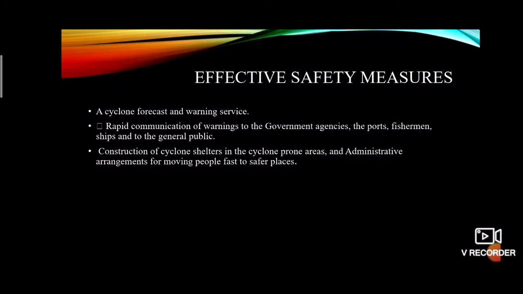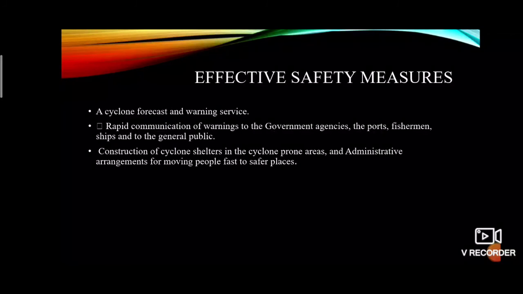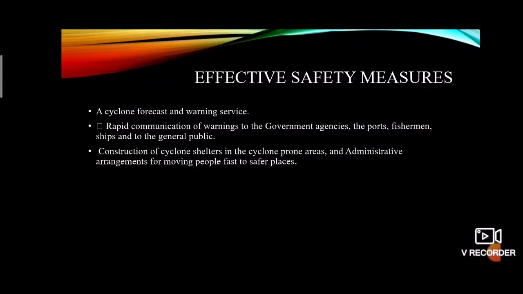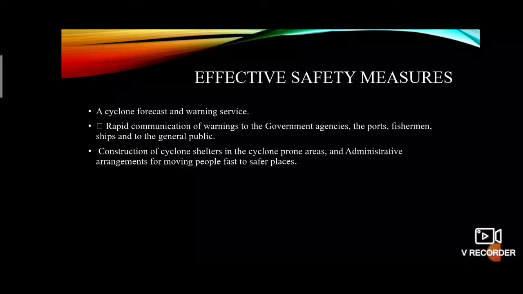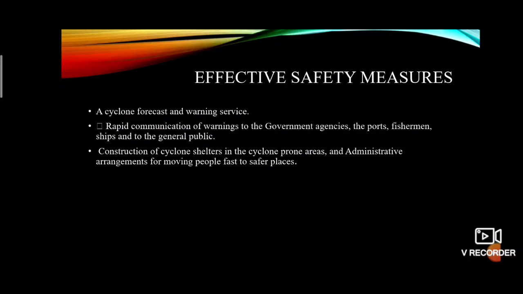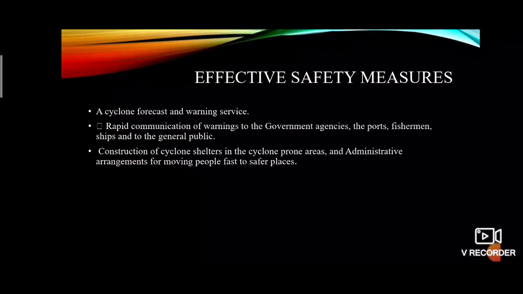Also, construction of cyclone shelters in cyclone-prone areas and administrative arrangements for moving people quickly to safer places. These are the effective safety measures taken by the government.